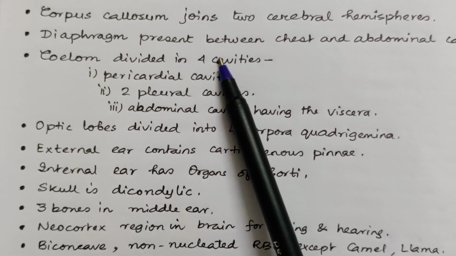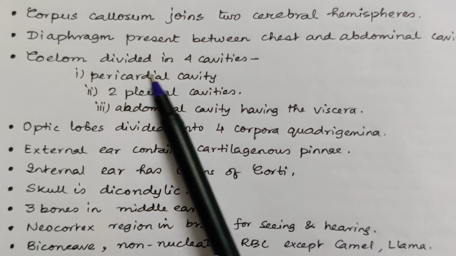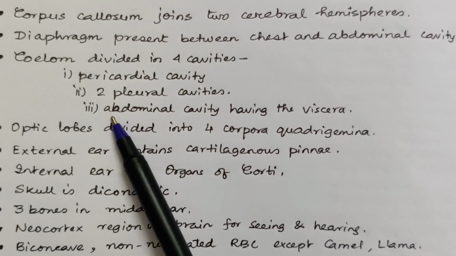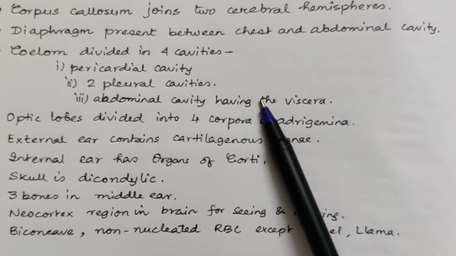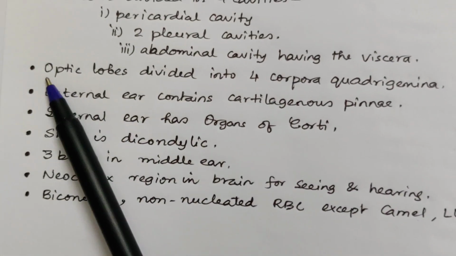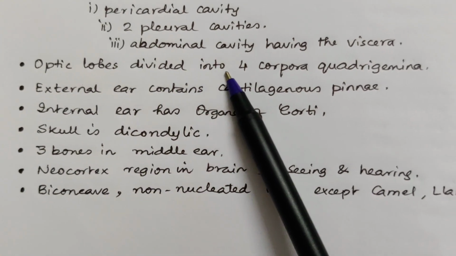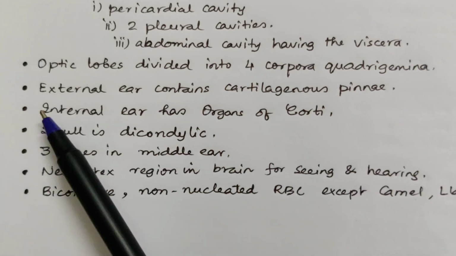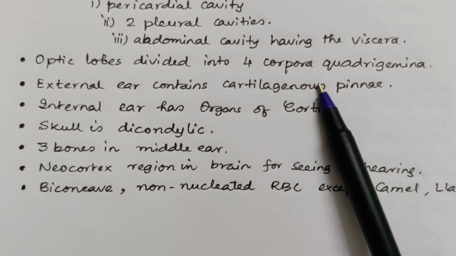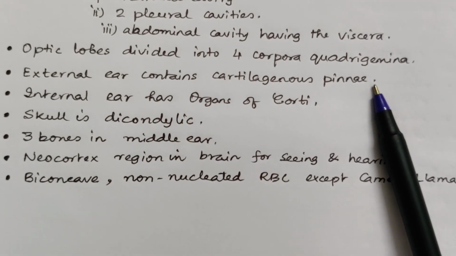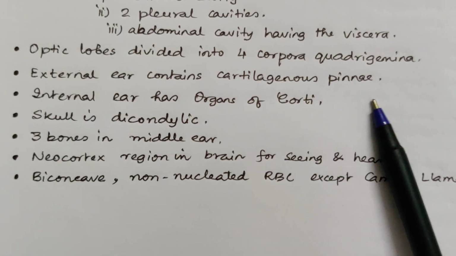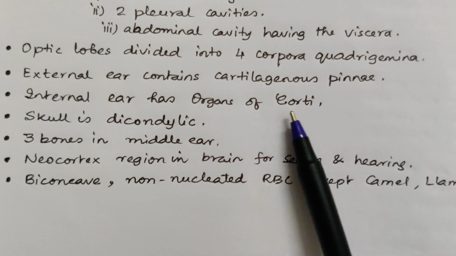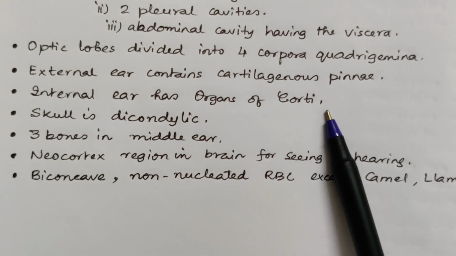Mammalian coelom is divided into 4 cavities: 1 pericardial cavity, 2 pleural cavities in the lungs, and 1 abdominal cavity having the viscera. Next, optic lobes are divided into 4 corpora quadrigemina. External ear contains cartilaginous pinnae on both the sides. They receive the sound waves. Internal ear has organ of Corti. Organ of Corti is extremely sensitive to sound.